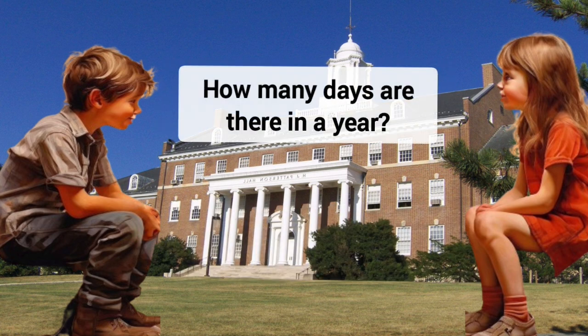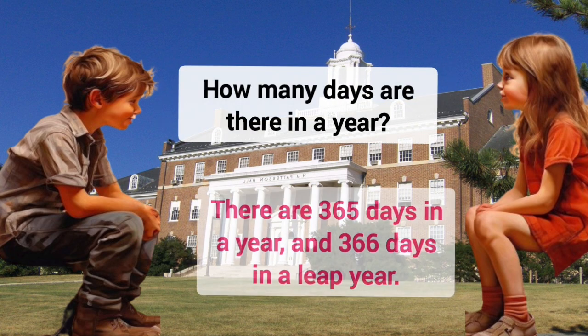How many days are there in a year? There are 365 days in a year, and 366 days in a leap year.